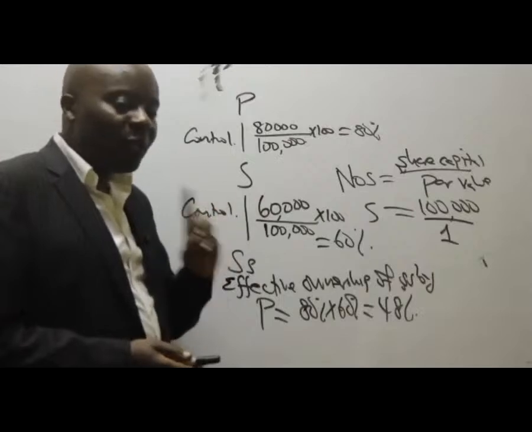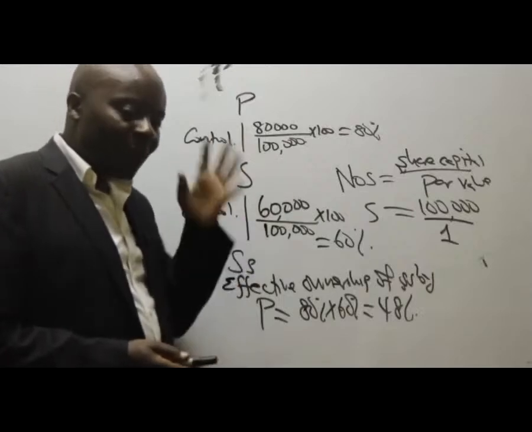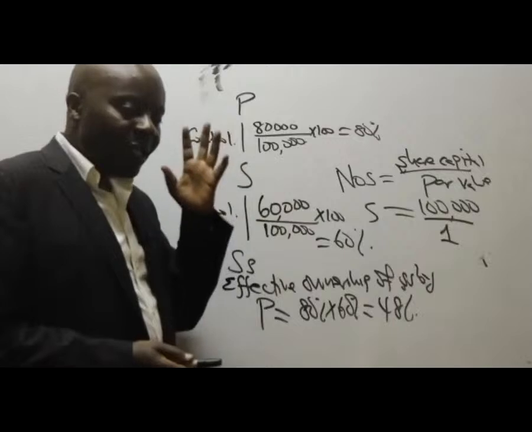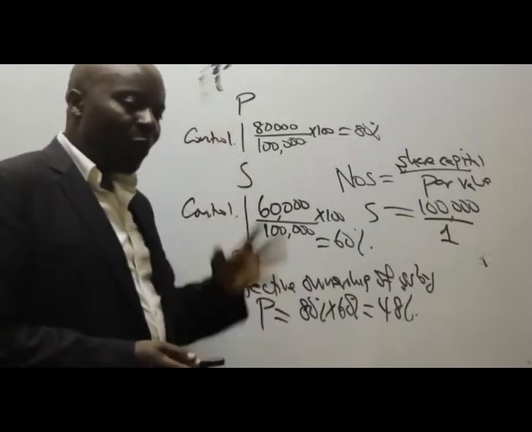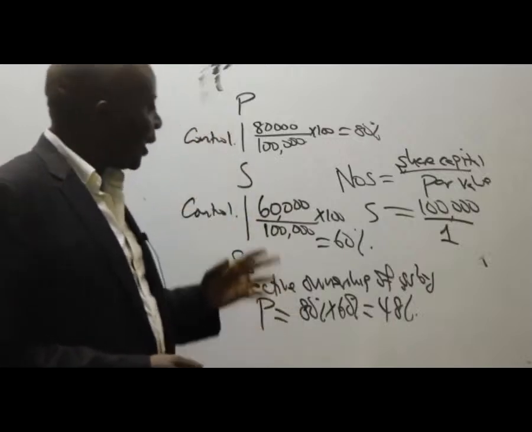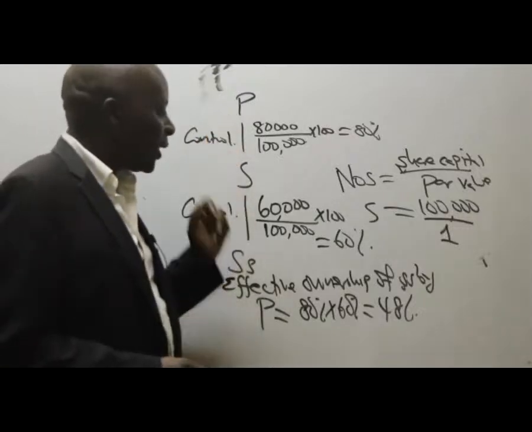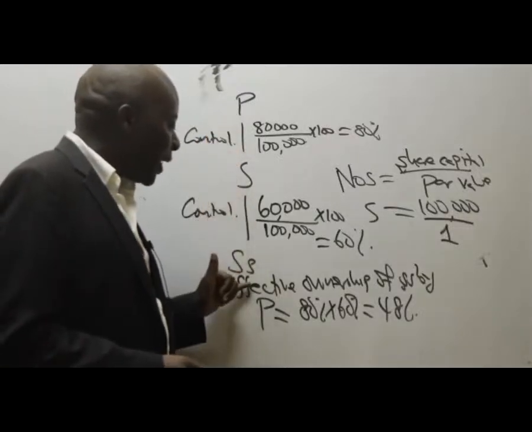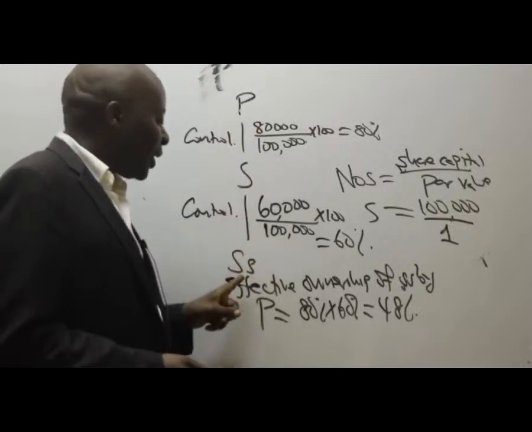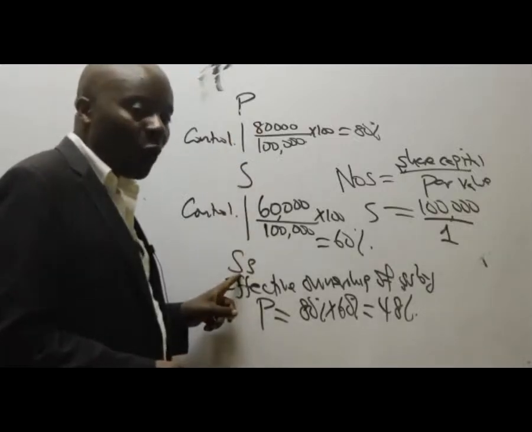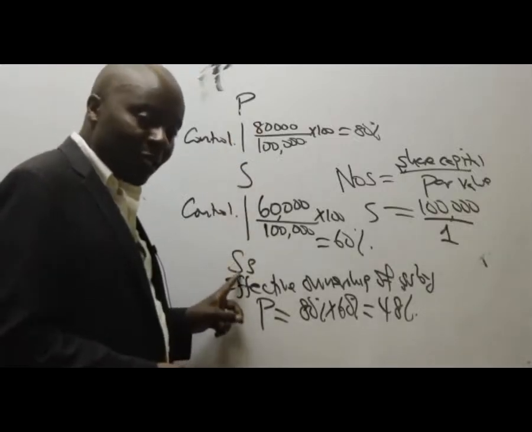It's not about just numbers. It is substance over form. What is down there substantially? That if you are able to control S, and S is controlling SS, then we as the parent are controlling who? We are controlling SS.